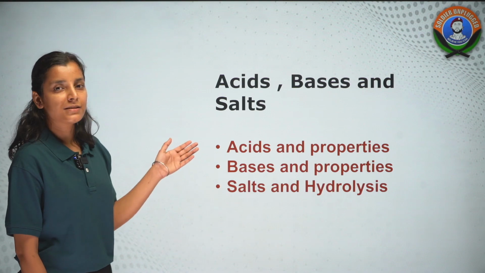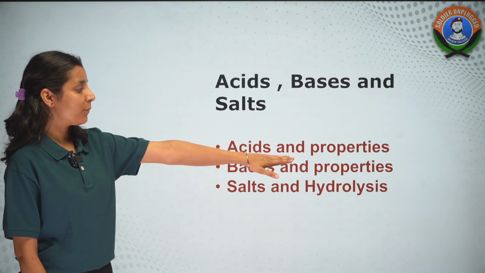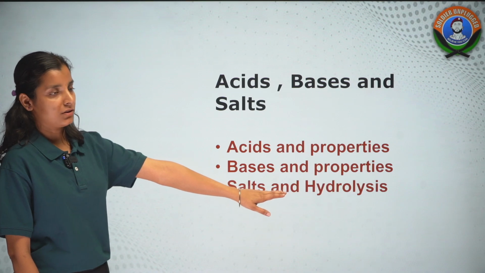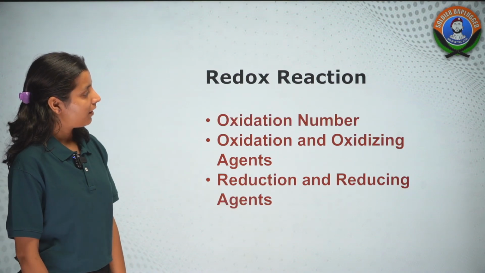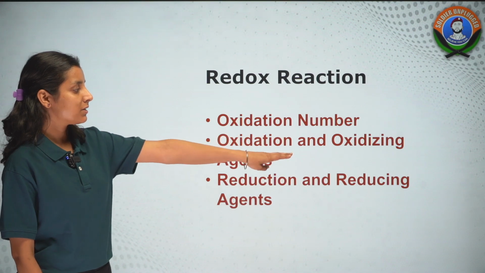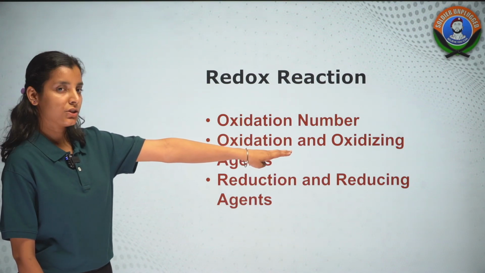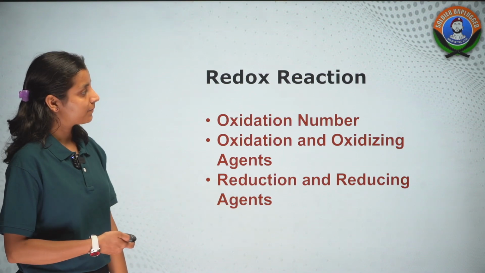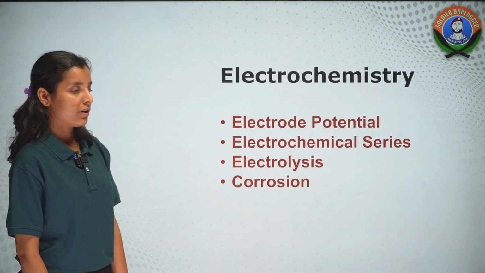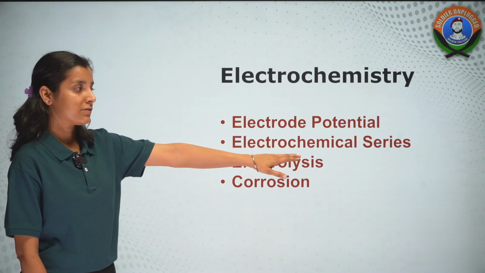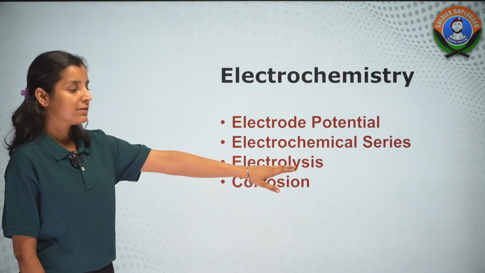Then we have acids, bases and salts. In this we'll talk about properties of acids, properties of bases and salt and hydrolysis. Then we have redox reaction. In this we'll talk about oxidation number, oxidizing agents and the oxidation process, then reduction process and the reducing agents. Then we have electrochemistry. In this we'll study about electrode potential, electrochemical series which is very important, then electrolysis and corrosion.